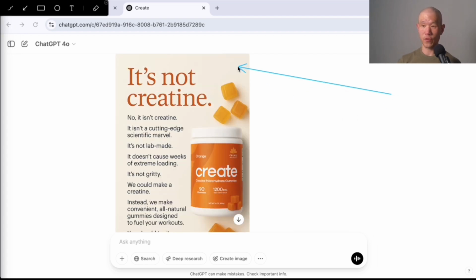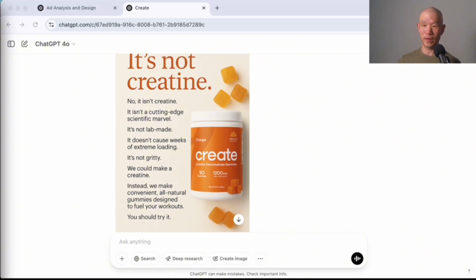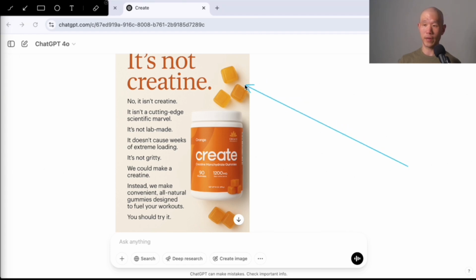So the next version that it did, I also wasn't super happy with because it says it's not creatine. And to me, that's misleading because the product is creatine. And I kind of understood the direction it was trying to take, but it was a little bit too off the mark for me. But visually, it looks great. It's got the gummies over here. It's got the product. It's quite balanced, but the copy is what I took issue with.